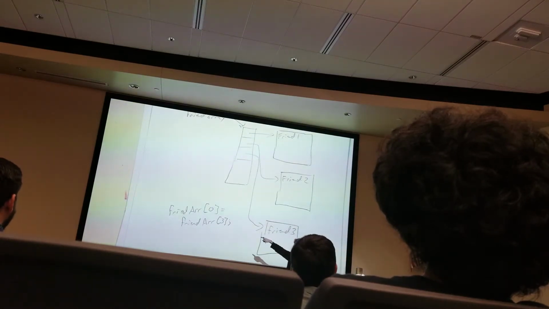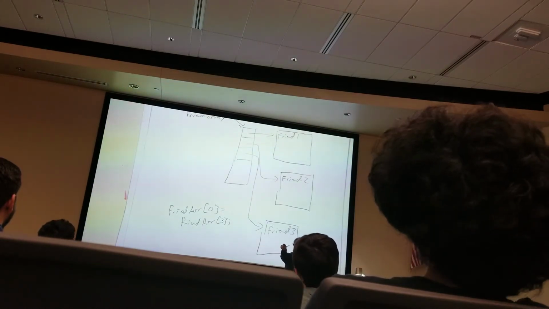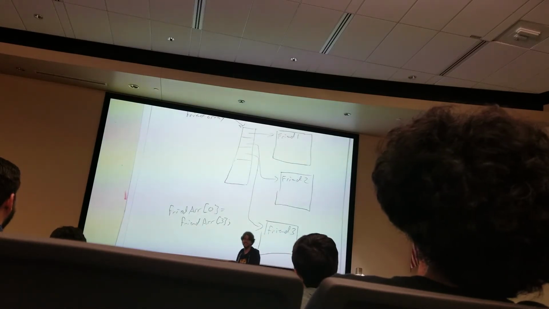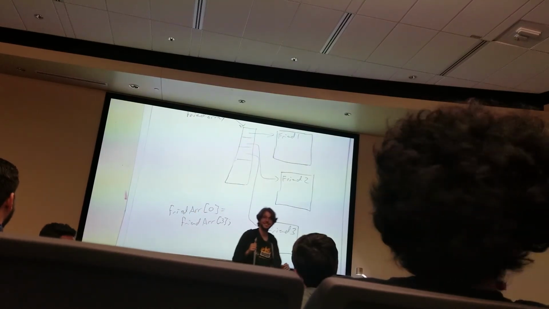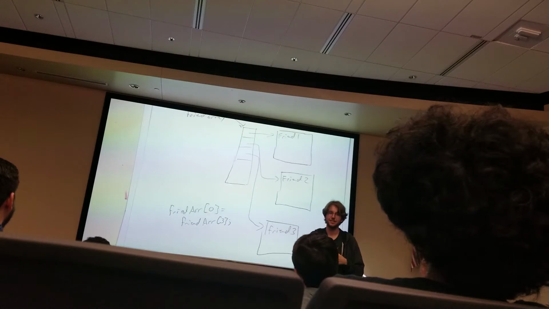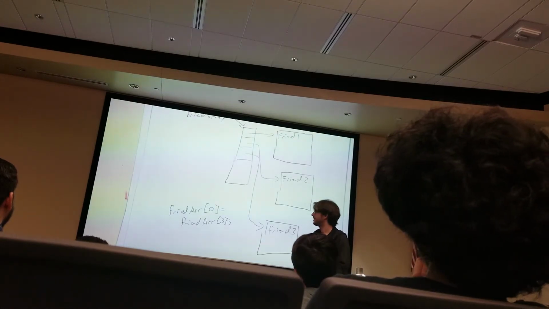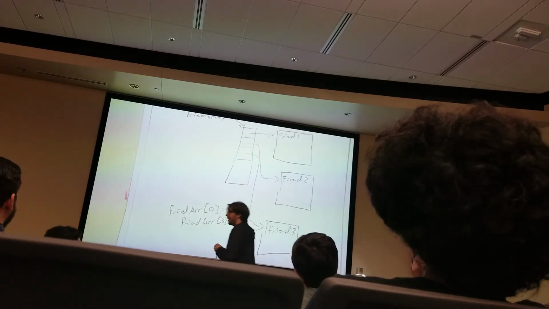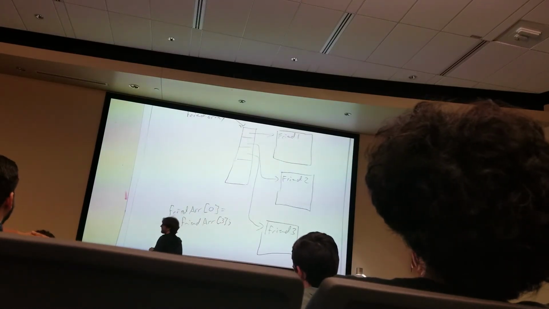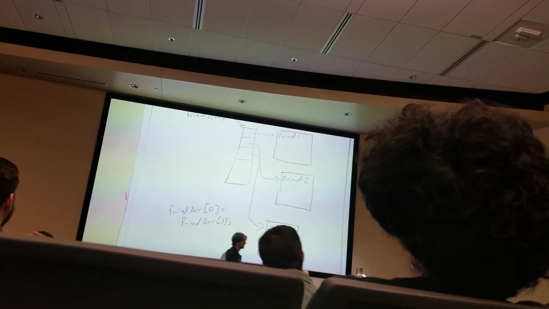What issues might I incur by doing this? Does anyone want to take a guess? Everyone's been called on at least today. Is there anyone new that hasn't spoken? You end up losing, like if you set your friend 0 equal to friend 3, you end up losing your friend 0. That might be a good thing, but yeah, that's a good point. We lose access to friend 0 at this point. So that's a bad thing.